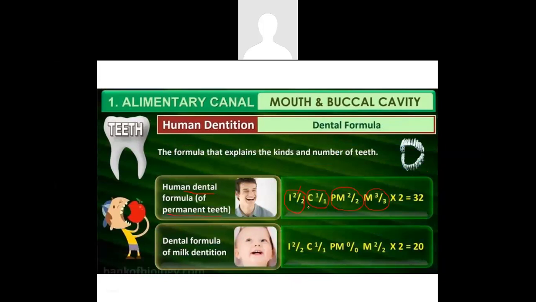So this I2 represents the 2 incisors on the right axis of the upper jaw, and these 2 incisors represent the right axis of the lower jaw. The same applies to the canines, premolars and the molars.